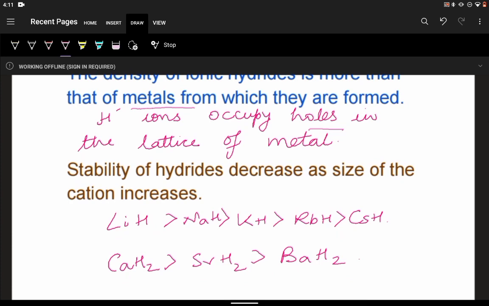As we go down the group of the metals, we find that the stability of the hydrides will decrease, because down the group the size of the cation increases. As we go down the group, the number of shells will increase and the size of the cation also increases, and the stability goes on decreasing. So lithium hydride, if you consider, is more stable than sodium hydride, and it decreases slowly down the group. Same is the case with calcium hydride, strontium and barium hydrides, calcium hydride being the most stable of these three.